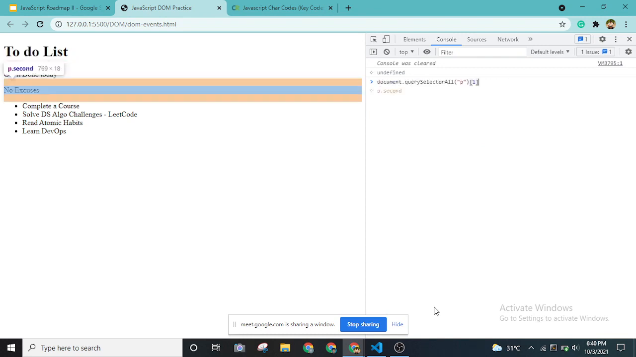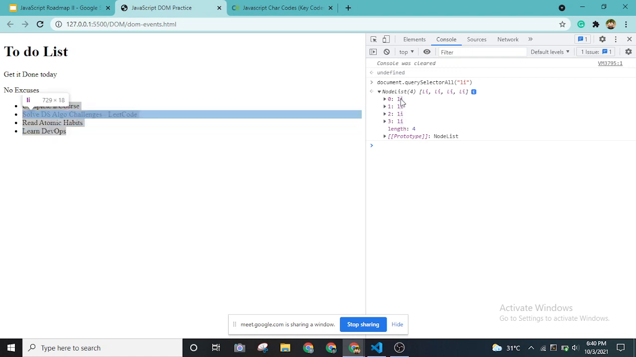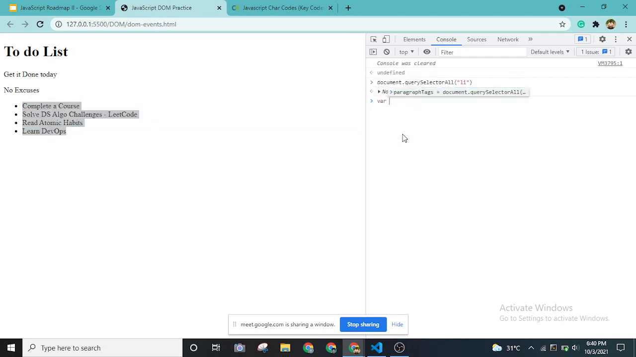Now let's try to use this for another one as well. Let's get the querySelectorAll, and let's say we want to get all of the list elements that we have over here. As you can see, we have 4 list elements, right? So if we try to access those, we'll get the list of 4 elements. As you can see, it is highlighted in blue. So let's say I am storing this inside a variable called listItems, and I am going to store all of these using querySelectorAll, and I am using li as the argument.